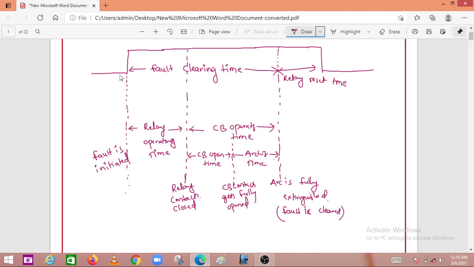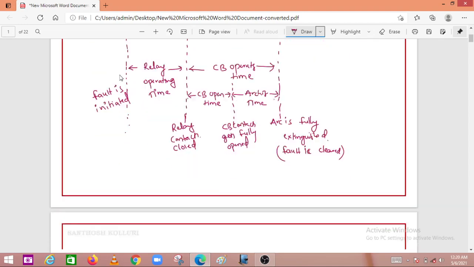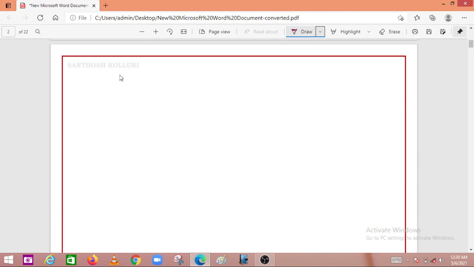Okay, and from this we can define some timings. Definitions we have to write. Relay operating time. How can you define the relay operating time?